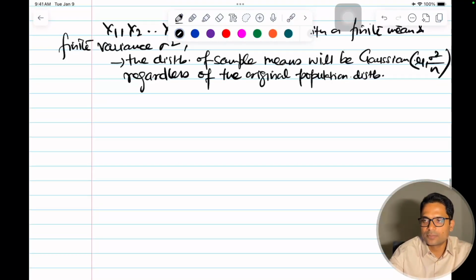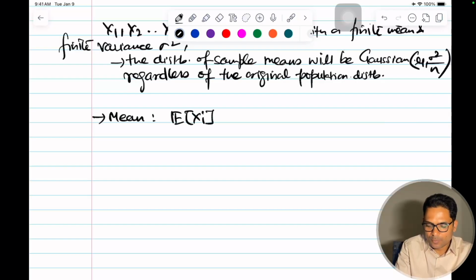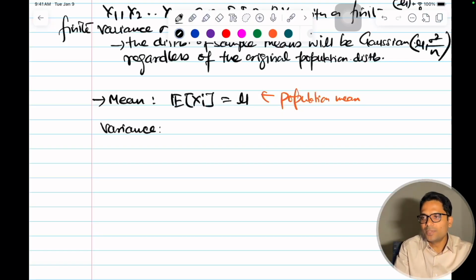So again, as mentioned here, x1, x2 are IID. So what will be the mean of this? The mean will be the expected value of xi, that will be equal to mu, the population mean, for a very large number. That's what the law of large numbers says. And then what will be my variance? My variance would be the variance of xi.